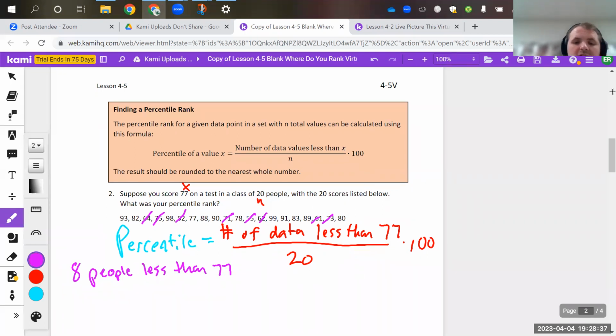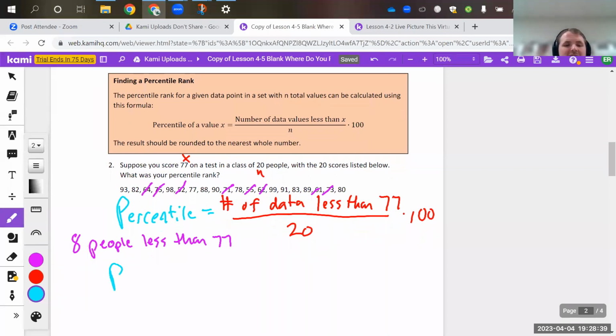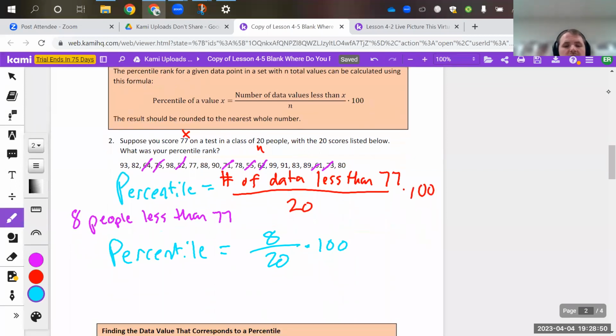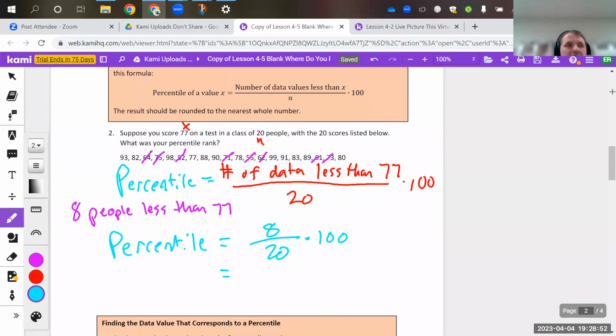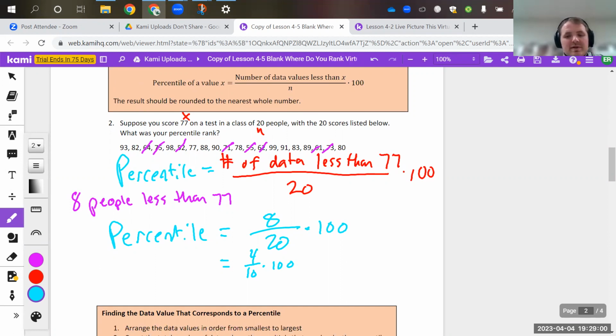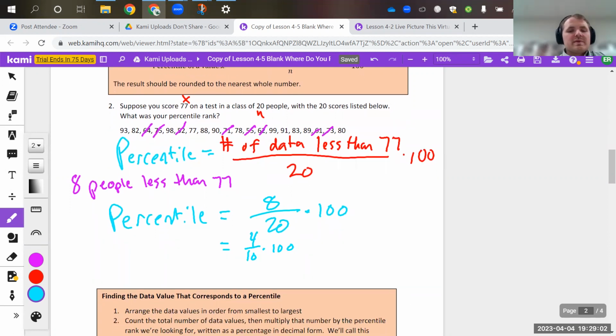So the actual percentile, the equation, is going to be equal to 8 over 20 times 100. If you have a calculator, you can just do that, but that reduces to 4 over 10 times 100, which would be 0.4 times 100, which would be the 40th percentile.